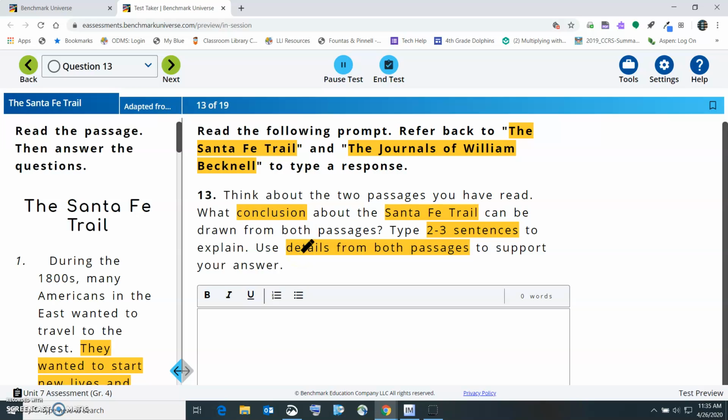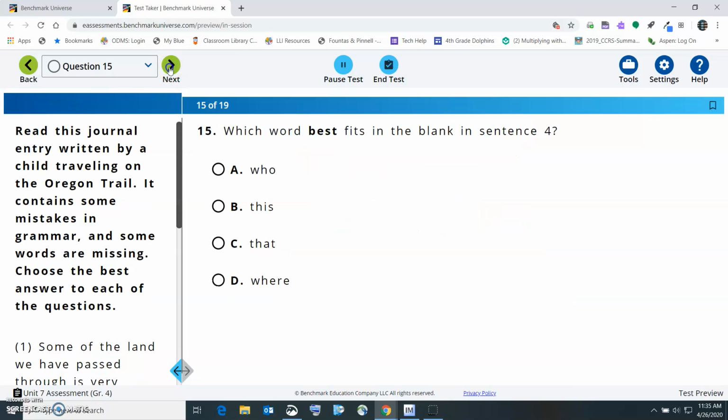So you've just got to say, what do you think the Santa Fe Trail was really used for? Kind of talk about things from both passages. If you need to go back and read them, please go back and read them. Okay, your next one